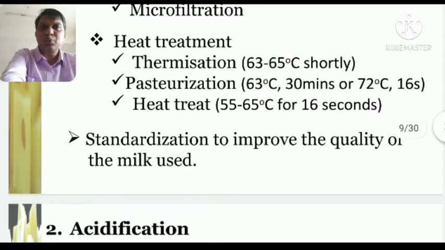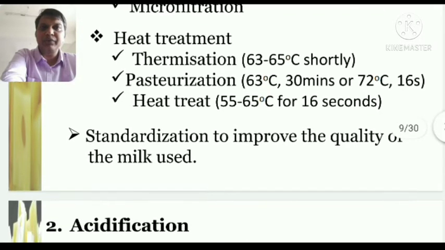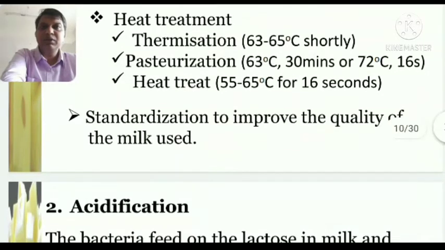And in today's world, they are coming with very fast and quick methods, such as heat treatment, in which we keep the milk at a temperature of 55 to 65 degrees Celsius for only 16 seconds. The pasteurization method is what? In this we put the milk at 63 degrees Celsius for 30 minutes.